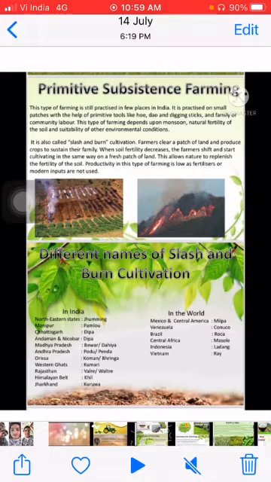In this, as we know, earlier there was one type of farming known as slash and burn cultivation. What is slash and burn cultivation? What do farmers do here? Farmers clear a patch of land and then cereals and other food crops are grown to sustain their family. When the fertility of the soil decreases, the farmers shift and clear fresh patches of land for cultivation.